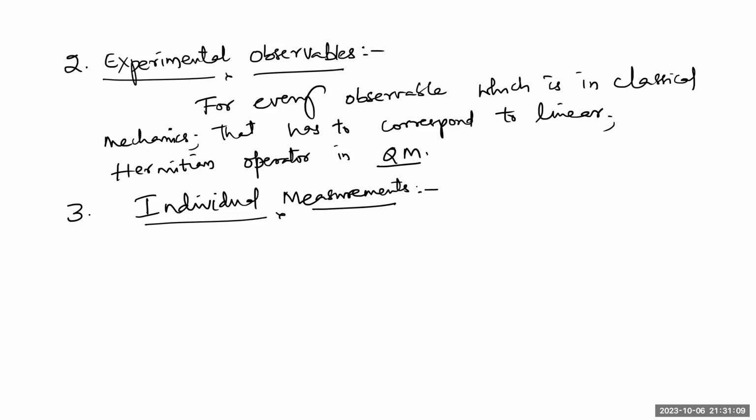Here it means if you are doing any measurement of an observable, which has to undergo an experiment, then in any measurement of the observable associated with the operator A cap, the only values that will ever be observed are the eigenvalues. Why eigenvalues? Because it has to satisfy one equation, called the eigenvalue equation. That's the main reason. The third postulate is all about individual measurements.